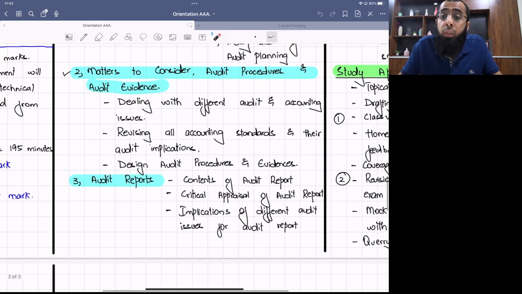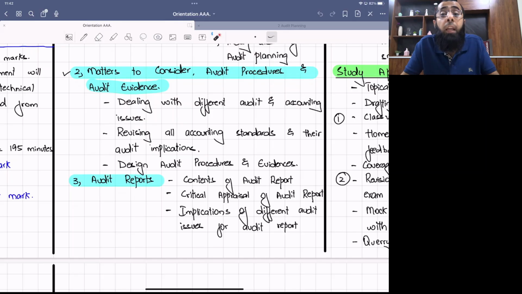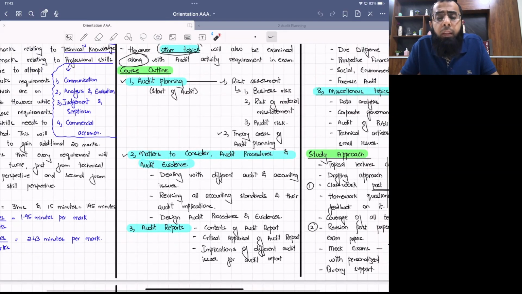Then audit procedures, audit evidences, all of this will be discussed. Then audit reports, contents of the audit report, critical appraisal of a provided audit report in exam. You will be provided an audit report and you will have to do appraisal of it, that okay, here the issues exist, or deciding implications of different issues on the audit report. Like if there is a misstatement or if there is a limitation on scope, then what will be the impact on audit report? So these all things were discussed in the previous class.